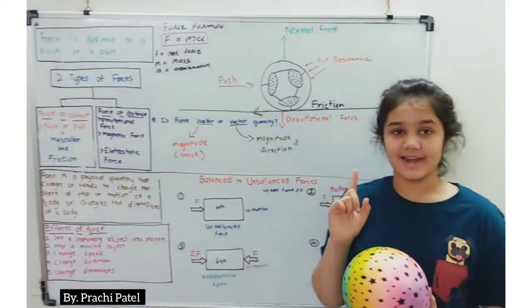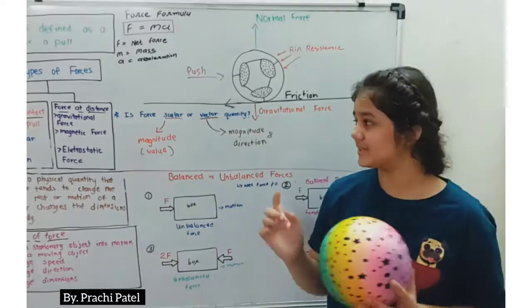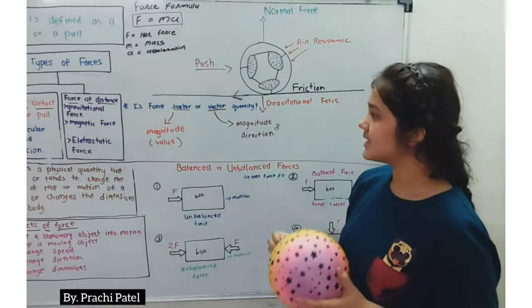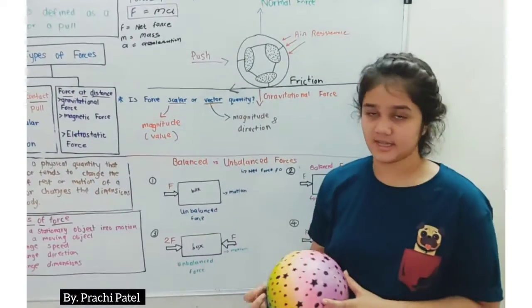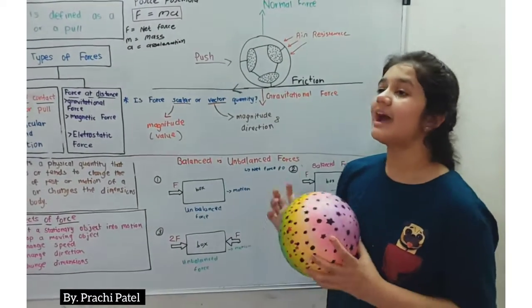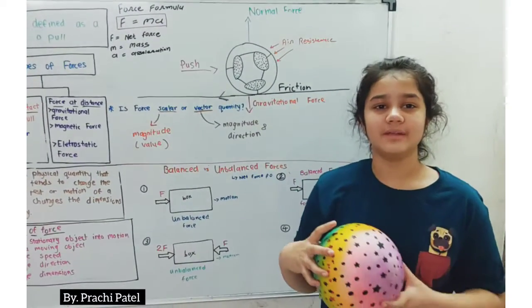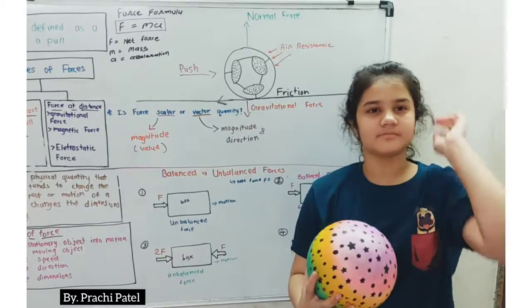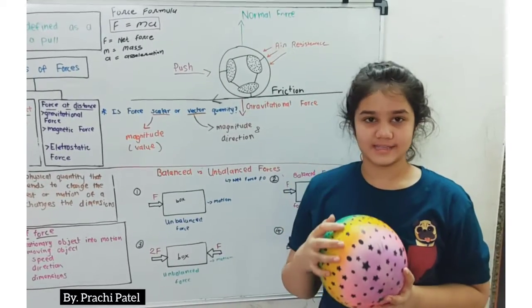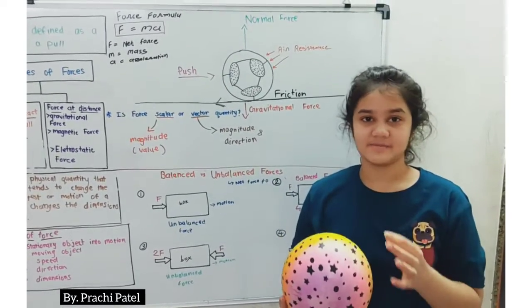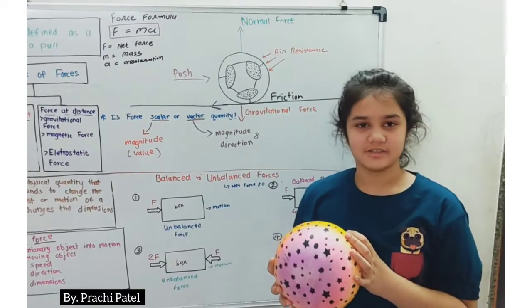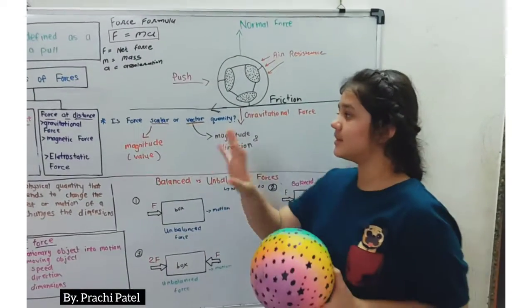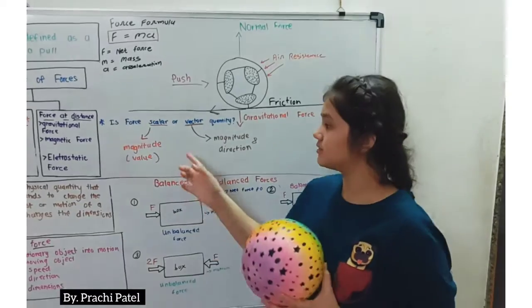Now I would like to ask one question: is force a scalar or vector quantity? In my previous video, you may have seen me explain distance, displacement, velocity and speed. We learnt this in that video.